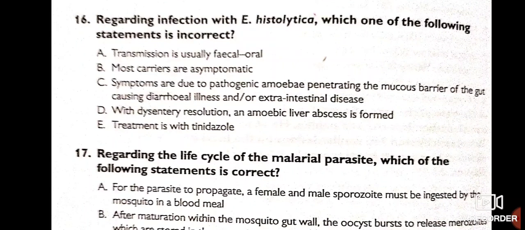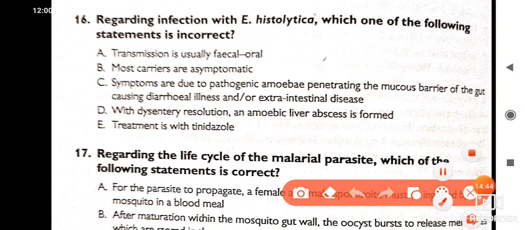Regarding infection with Entamoeba histolytica, which one of the following is incorrect? Water dysentery, resolution, and an amoebic liver abscess is formed. It's Entamoeba histolytica, guys. Okay.